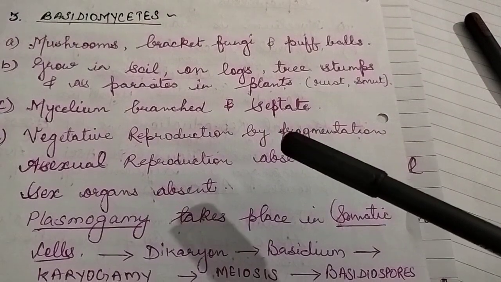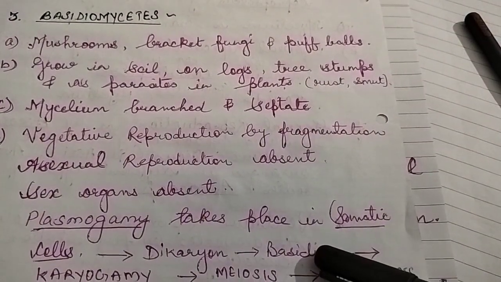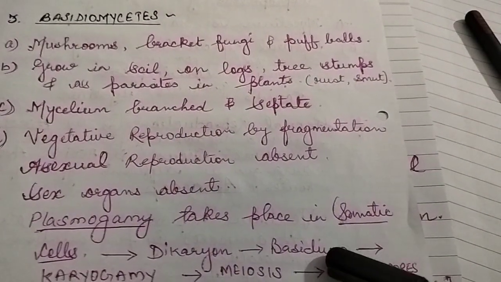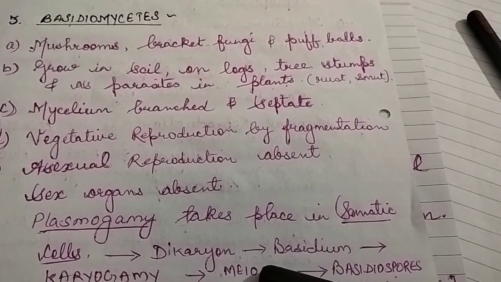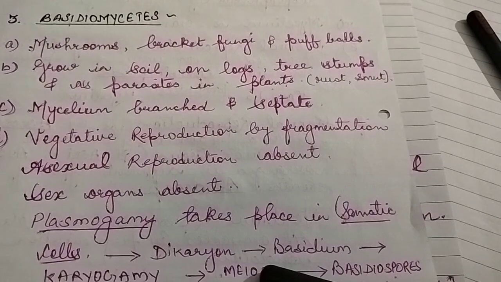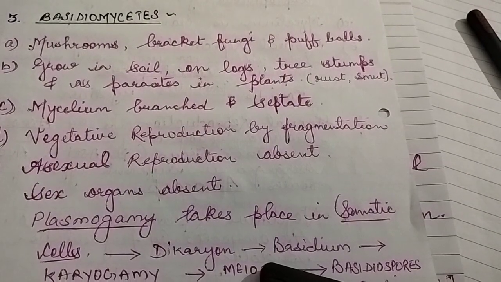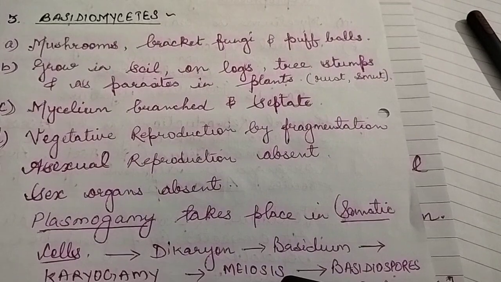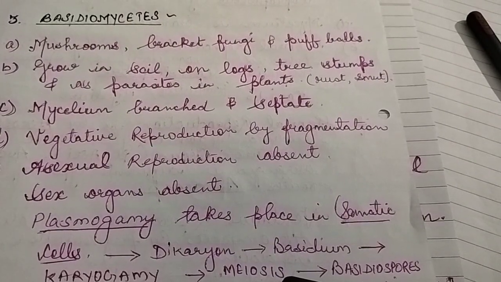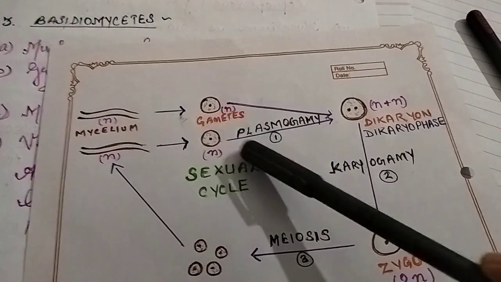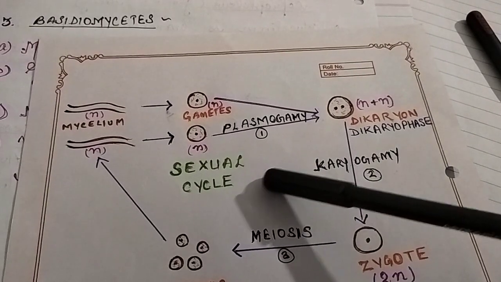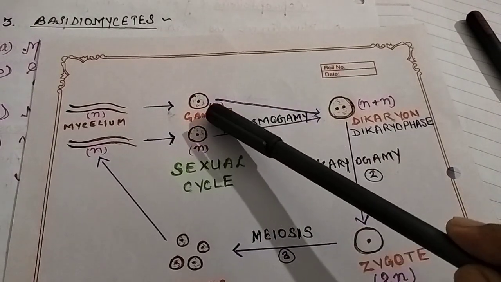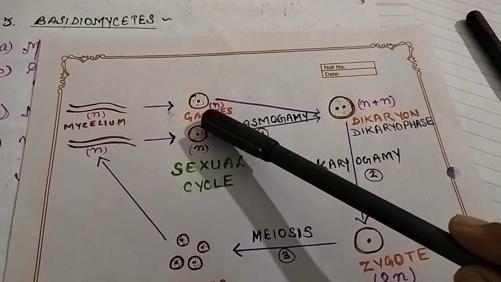Okay, so dikaryon forms basidium. Inside basidium karyogamy and meiosis take place. If you remember the sexual cycle, gametic fusion, plasmogamy taking place, but here in Basidiomycetes, they are taking place between the gametes from the somatic cells.